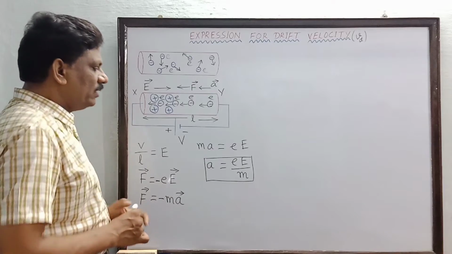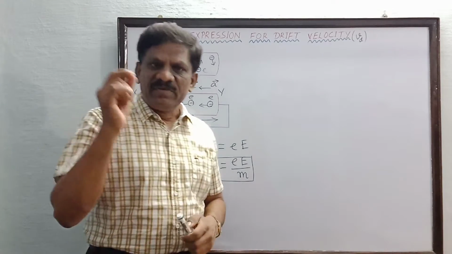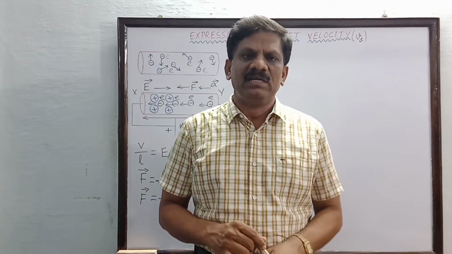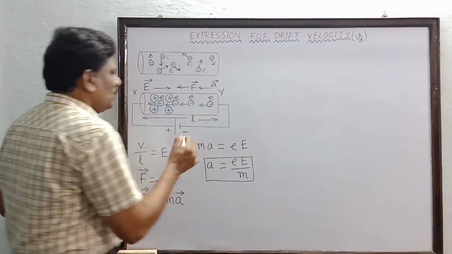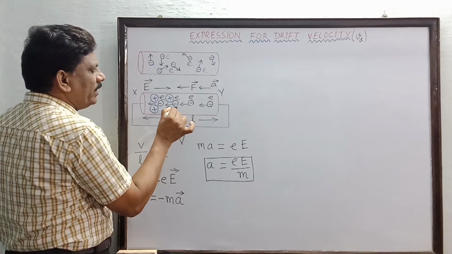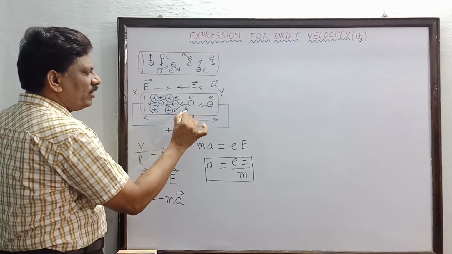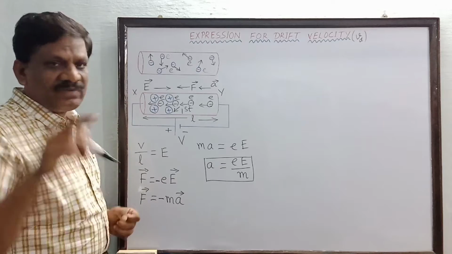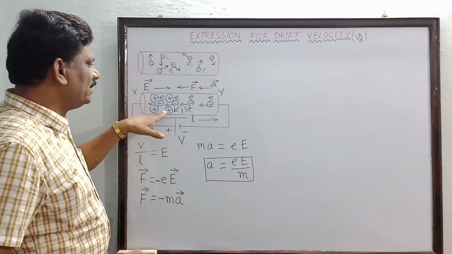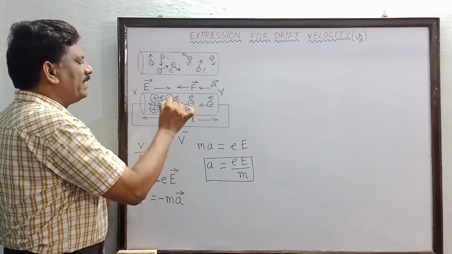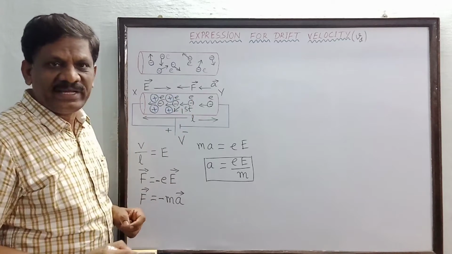So this is the magnitude of the acceleration. Now these free electrons are undergoing collisions with the positive ions. Now I will take one electron. One electron is going to undergo a collision with one ion. So here the first collision is taking place. After colliding with the ion, it will change its path and go in another direction where another collision is going to take place.